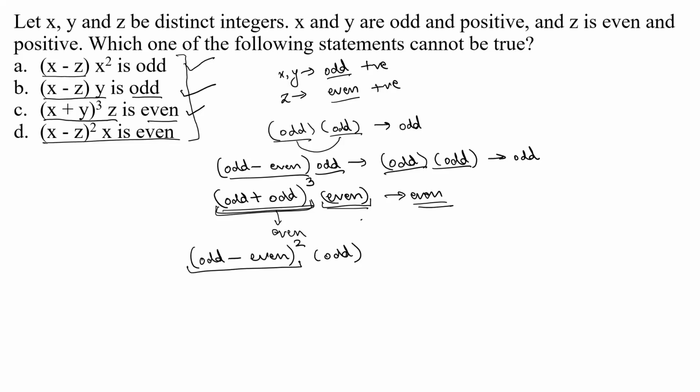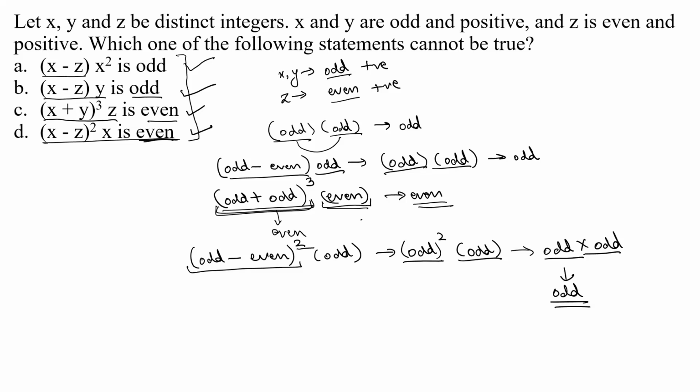Now odd minus even is odd, and then we have to do a square of that, and after that we have to multiply it with another odd number. So square of odd is odd, because odd into odd is odd. And then you have the second odd number. You're multiplying two odd numbers, the result of which is odd again. So this is odd. The option says this is even, which is false. The question says which of the following statements cannot be true. This cannot be true. So the answer is D option.